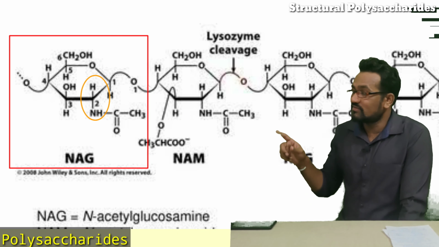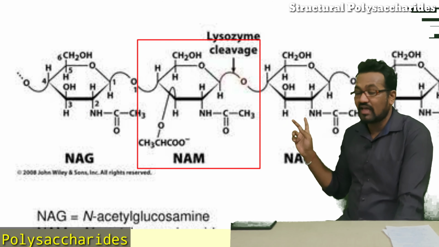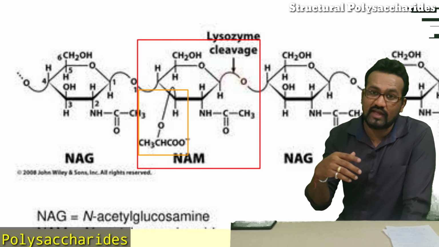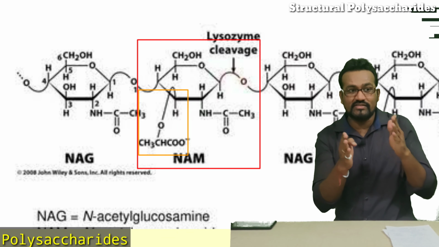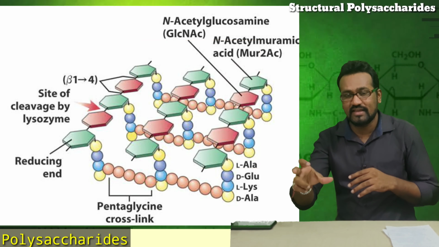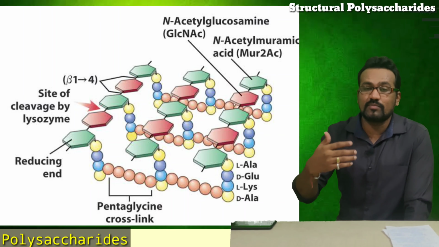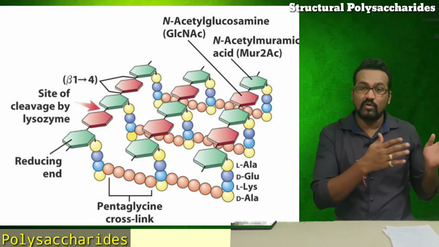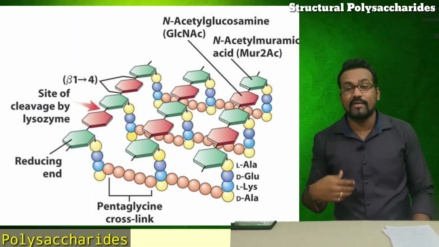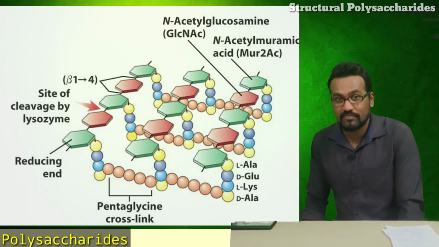But in case of NAM, N-acetyl muramic acid, if you look carefully at carbon number 3, they show the addition of an amino acid-like group. So a peptide chain is present at carbon number 3, which additionally provides support to the bacterial cell wall. That's why the bacterial cell wall is very difficult to break down.